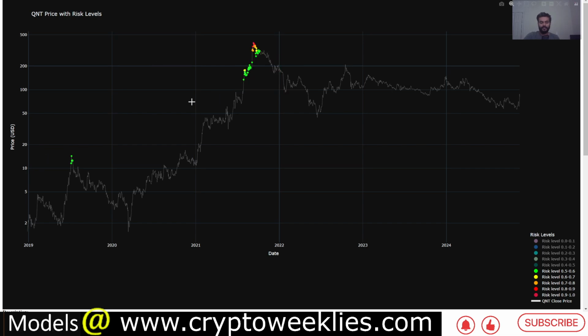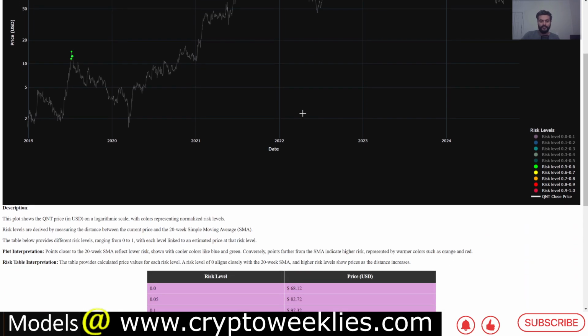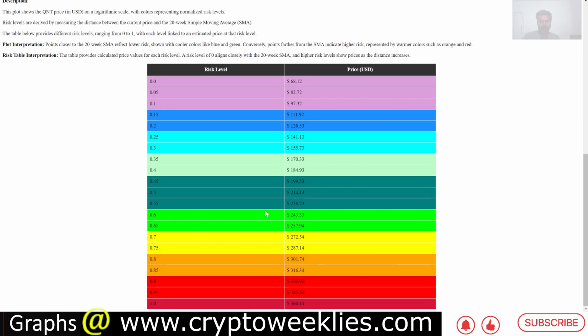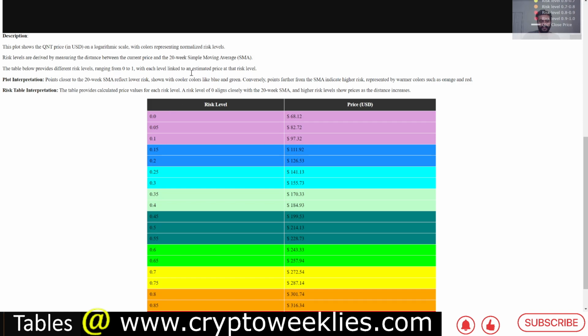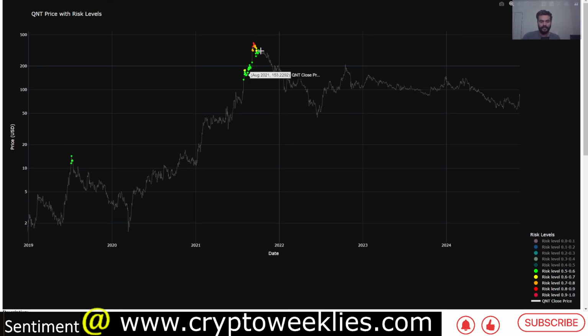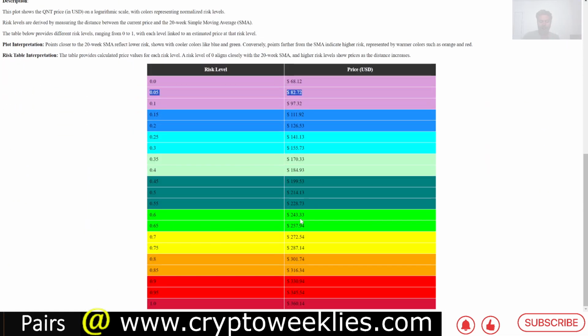This is how it has been so far during the mania phases or the bullish phases of the market cycle. And last but not the least, you can also use this model to forecast some of the prices or some of the key risk levels going into the future. Right now, as the prices are at around $82, they represent about 5% risk. But if you think that, let's say at this green color code, that represents about 0.6 risk level, at that point in time today, the risk levels, if they were to go to 0.6, the corresponding price action would be somewhere at around between $240 and $250.